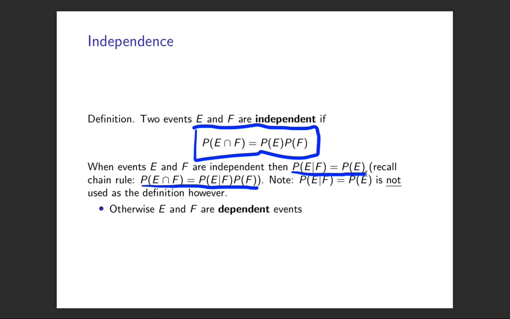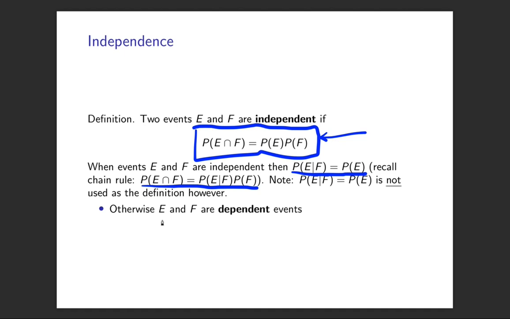One thing to flag, because I sometimes see people giving it as an answer in exams, maybe they're getting it off the web, I'm not sure. Sometimes they'll quote as the definition of independence that the probability of E given F is equal to the probability of E. But that's not the definition, right? It's a consequence. The definition is this one here, the one we started with. And this conditional probability relation is a consequence of that definition.